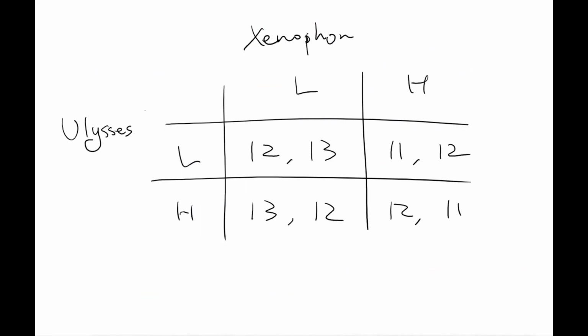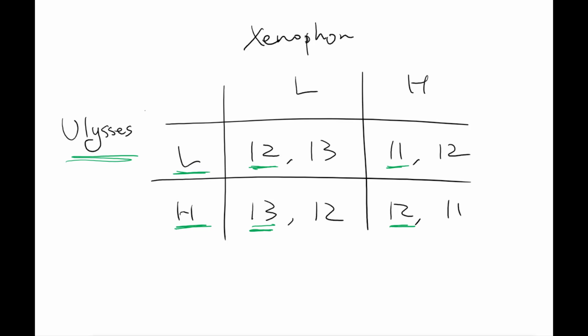So the question I ask you about Ulysses, right? Let's look at the row player, Ulysses. If Ulysses does a low level of advertising, then he can receive $12 million or 11, depending on Xenophone's advertising level. But if he takes a different action, a high level of advertising, then he can generate 13 or 12, again depending on the opponent, right? So you're comparing these first numbers row by row.